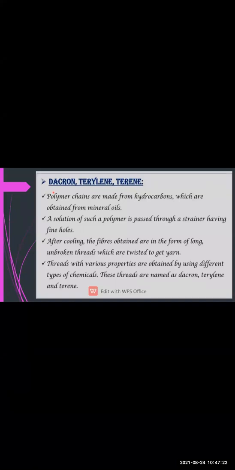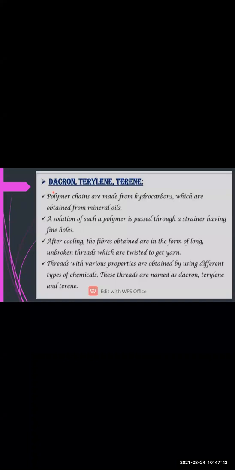Okay, वैसे ही रेयन में सोडियम हाइड्रोक्साइड मिक्स किया जाता है, which is a chemical solution that is mixed with the cotton pulp and wood pulp to make the thread strong.